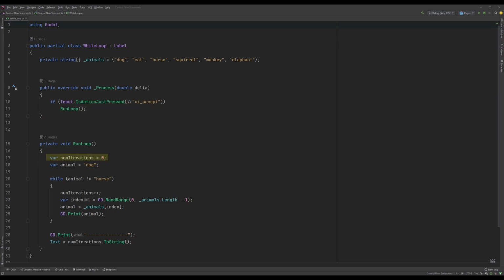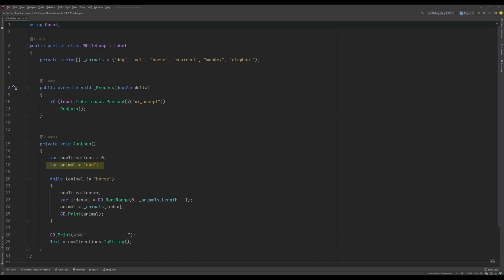We start with an integer variable called num iterations, which will track the number of times our while loop runs. In C#, you can declare variables and methods with the var keyword as long as you're initializing them on declaration. Don't worry though, since C# is a compiled language, that means that unlike GDScript, you won't suffer any performance hits declaring and initializing variables this way. You cannot, however, use the var keyword to declare class member variables, even if you do initialize them.